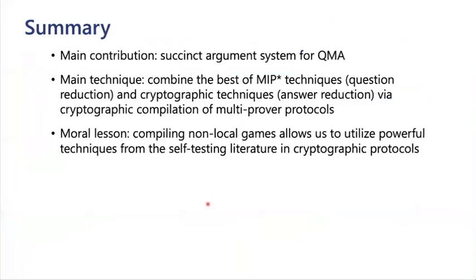Okay, so the main thing I've talked about is a succinct argument system for QMA, and we achieve this from standard assumptions by essentially combining the best of MIP star techniques, namely question reduction, with the best of cryptographic techniques, namely this answer reduction protocol using Killian's protocol. And you combine these two things using this cryptographic compilation procedure. The moral lesson from this is that this technique of compiling non-local games really allows us to utilize powerful techniques from the self-testing literature in cryptographic protocols.